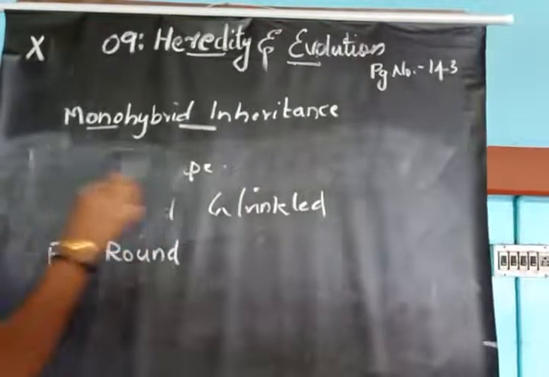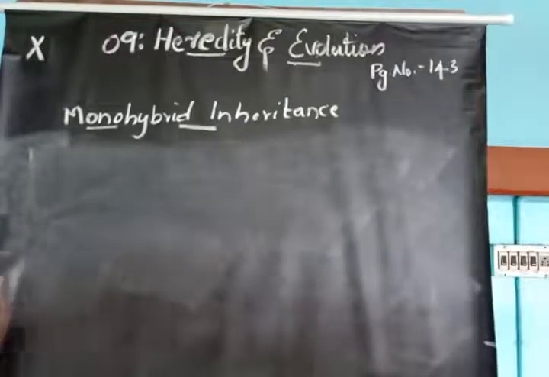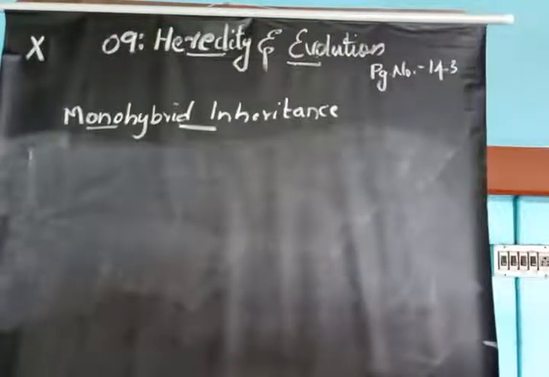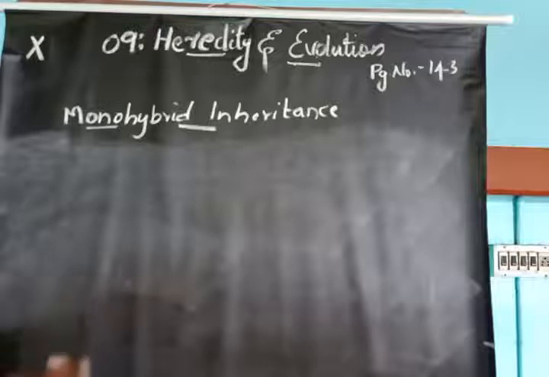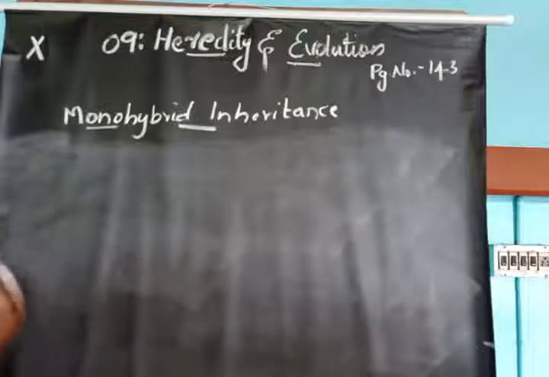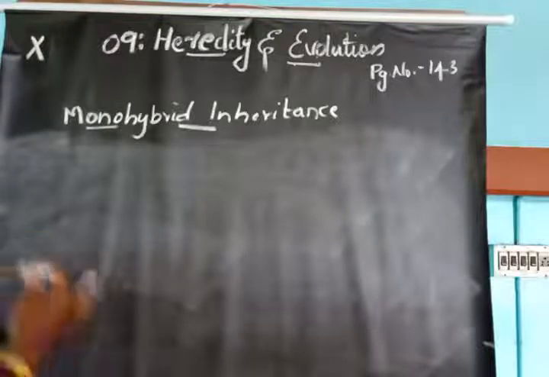Now we can come to the explanation part, the explanation of monohybrid inheritance. In the beginning we just said Mendel crossed pure breed tall with pure breed dwarf. Now we are moving to using genotypes and phenotypes, and explaining with the help of a genetic cross.